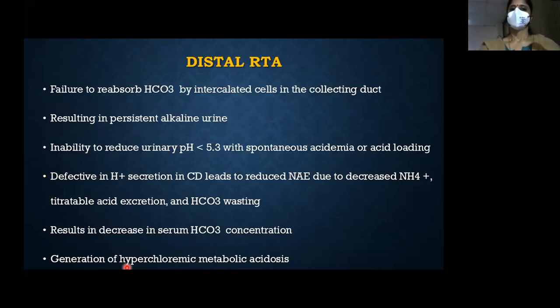So with that, we'll come to distal RTA. Distal RTA is failure of H plus secretion in the distal tubule, with decreased titratable acid and decreased ammonia formation. You won't be able to bring the urine pH below 5.3 in spite of severe acidemia. That is a problem with the distal tubule. So it's a normal anion gap metabolic acidosis with a decreased serum bicarbonate concentration.